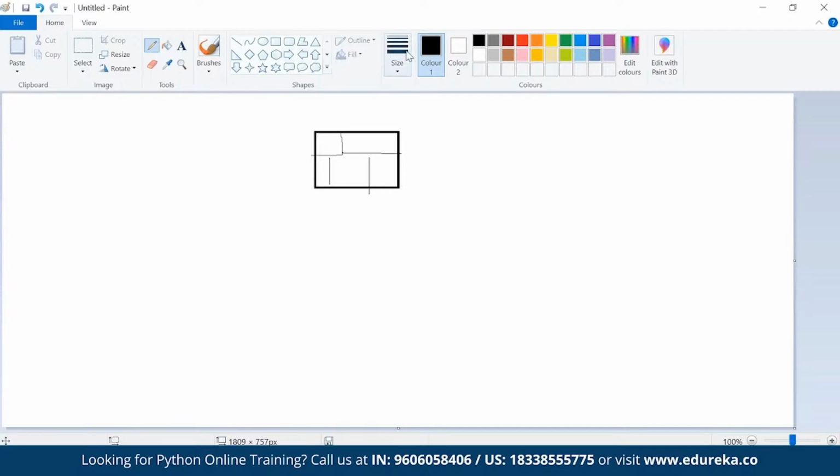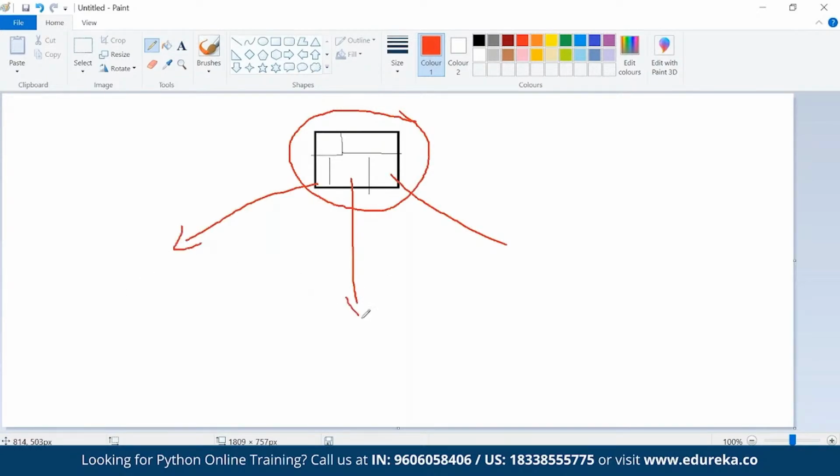So basically this floor plan is nothing but a class. And when I am creating a physical object, then it is an object. So with this class, I can create multiple objects. With this plan, I can create multiple houses. So class is one. I'll have multiple objects for that class.